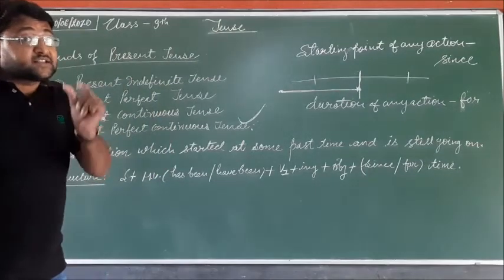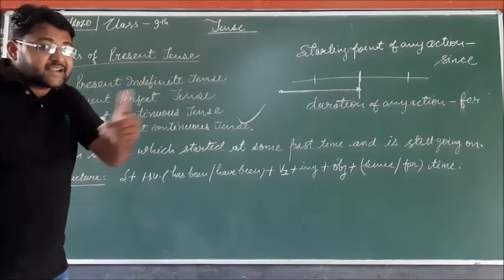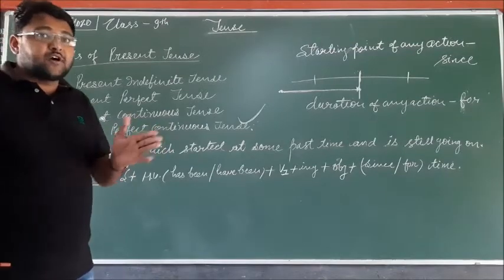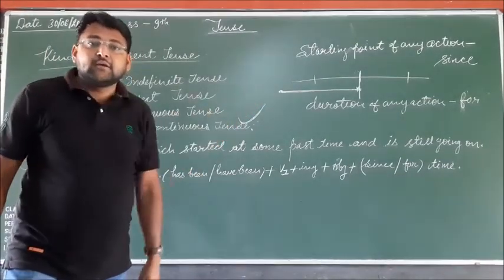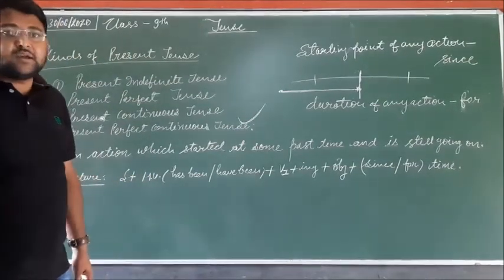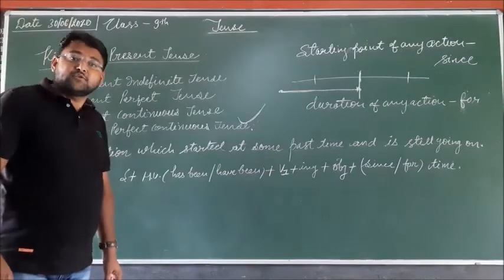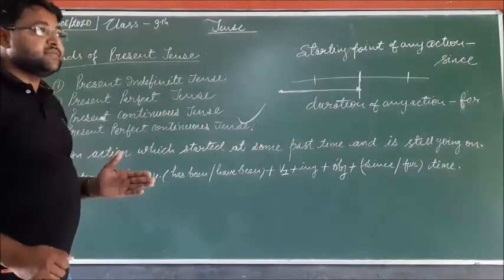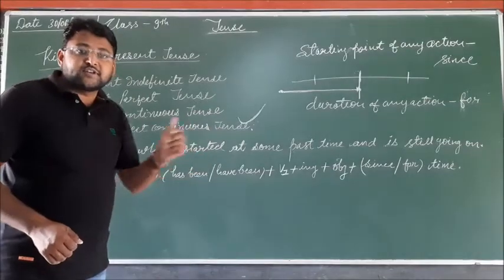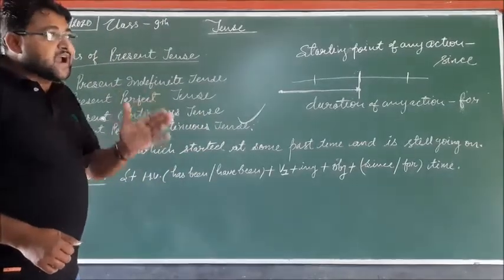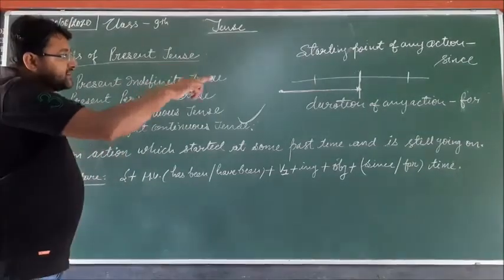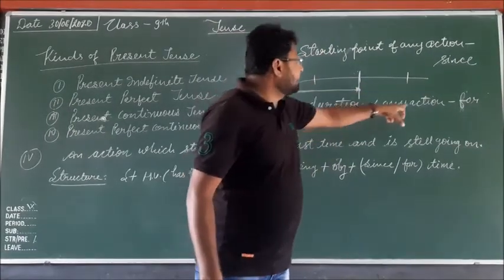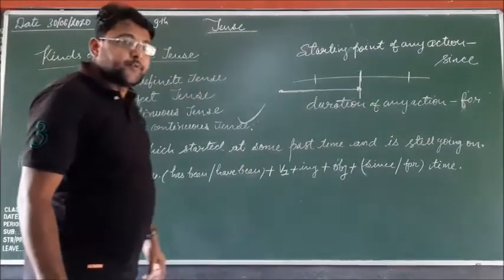So 2005 is the specific time, in that case we will apply since. And if the duration of any action is given, in that case we will apply for, like 2 weeks, 3 weeks, 2 years, 3 years, 2 months, 2 days, 3 days. These are the duration of any action. And when the starting point of time is given, like 4 o'clock, 5 o'clock, 2005, 2011, 2014, that is the starting point of any action, in that case we will apply since, and if the duration is given, we will apply for.